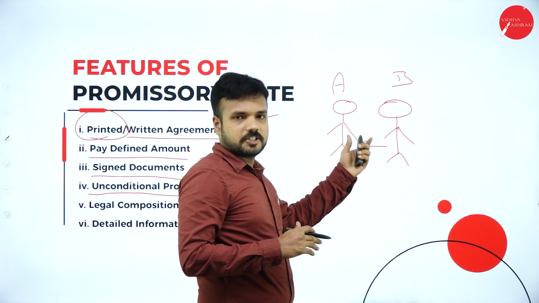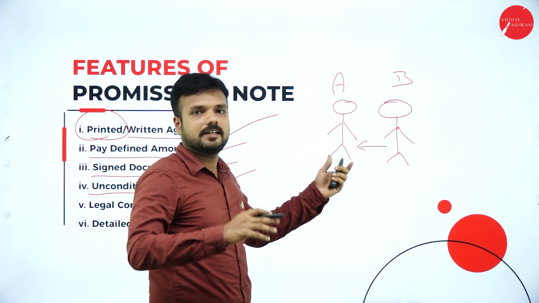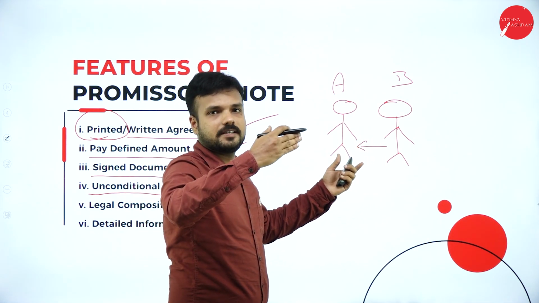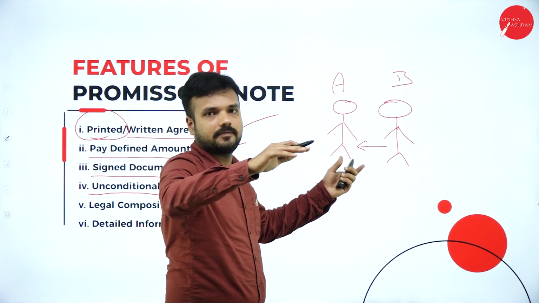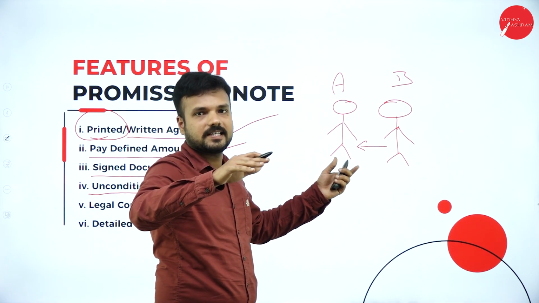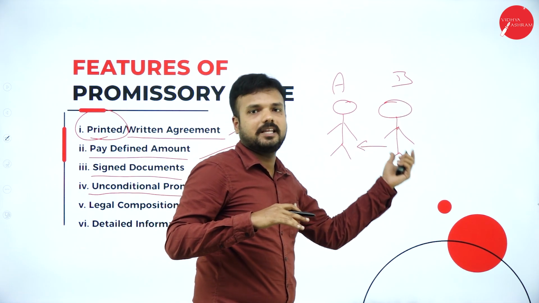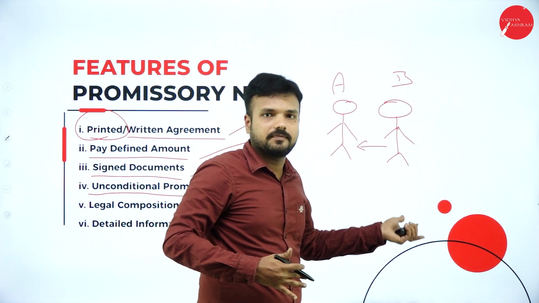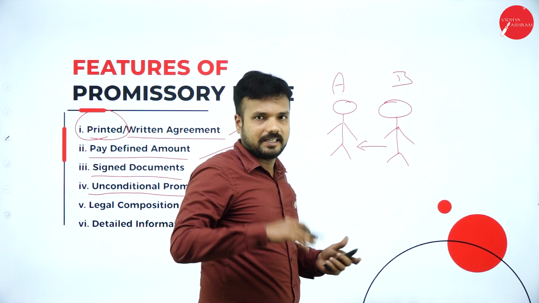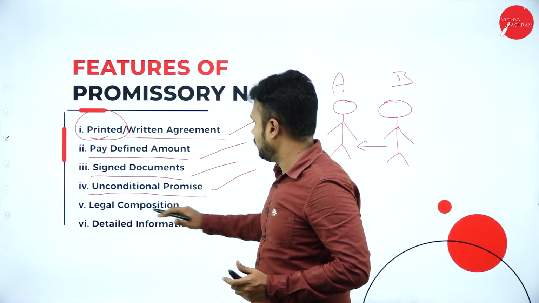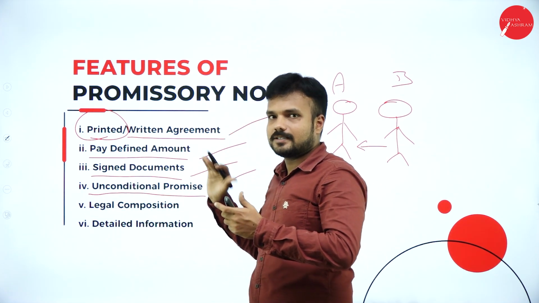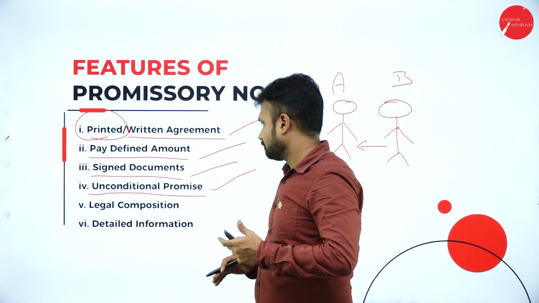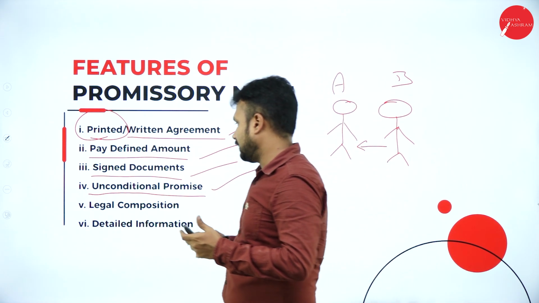But next month, Mr. B cannot say that after my salary, or if they issue my salary, I'm going to give you, or else I won't give you. There must be no such terms and conditions. For example, somebody else has to give money to Mr. B. He cannot say that if he gives the money to me, I'm going to give you the money. So it does not happen in terms of negotiable instruments. This kind of condition will not be accepted under the Negotiable Instruments Act 1881.